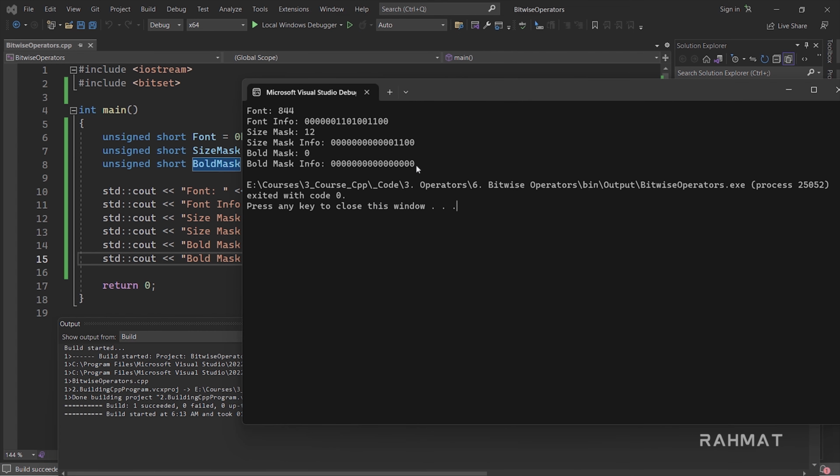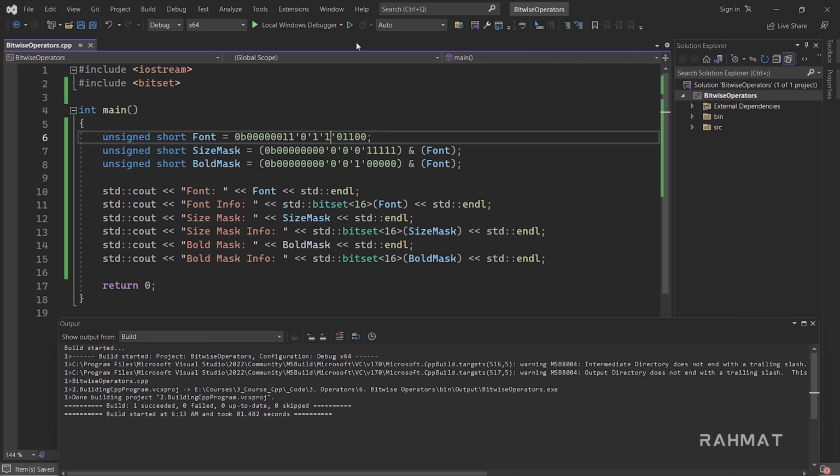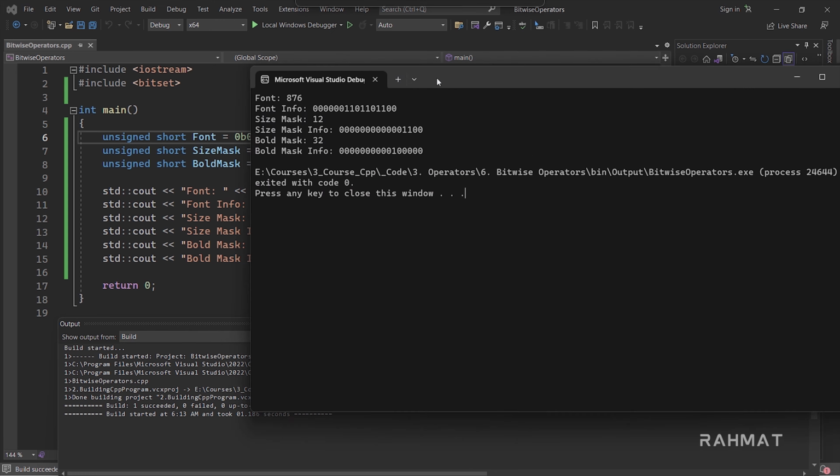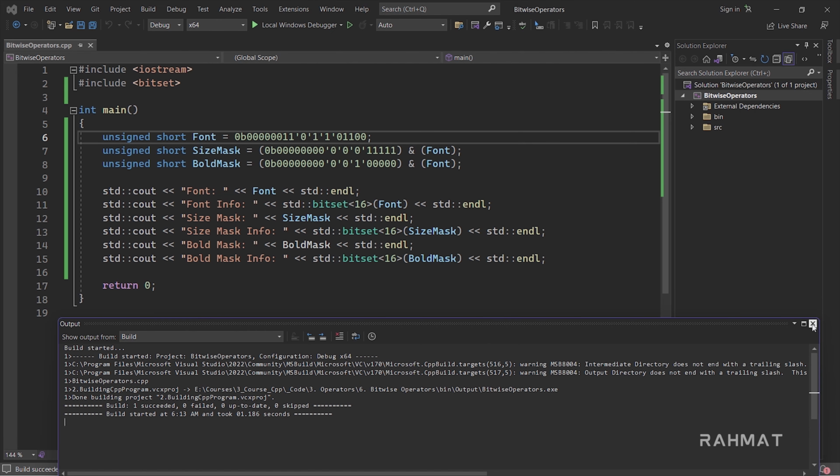Now you can see all 0, it means bold is false. But what if I come here and make it true, or 1? This time bold is true, and in the bold mask our information is true. So this is how we can do it.